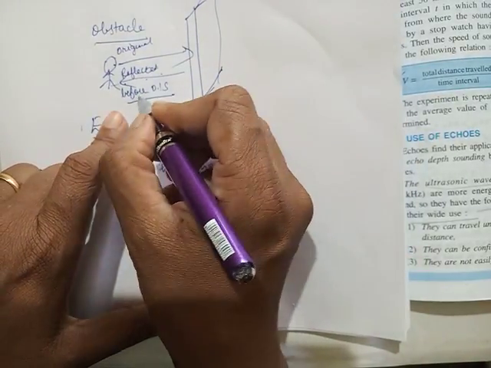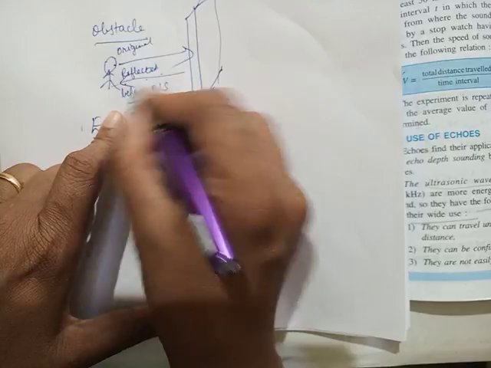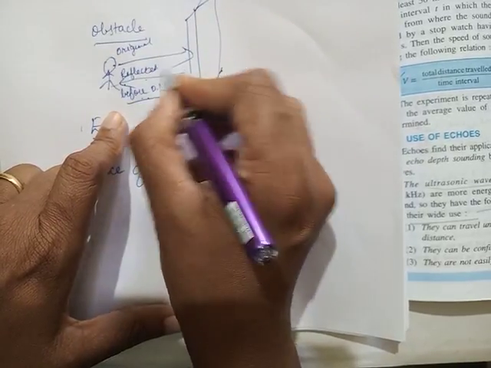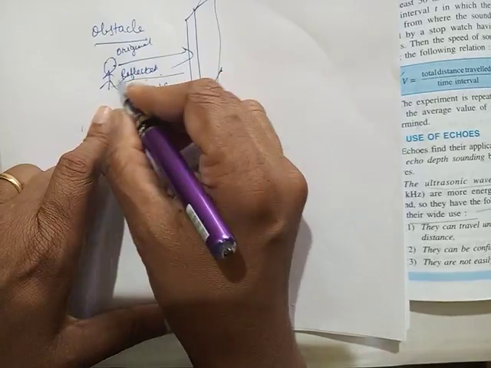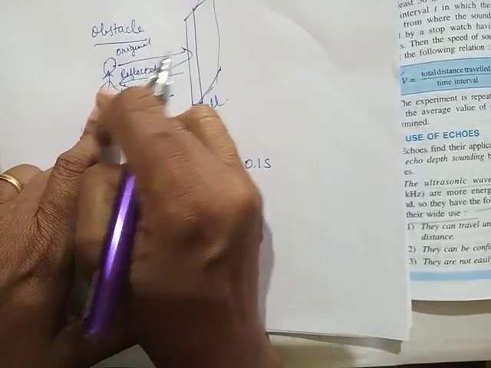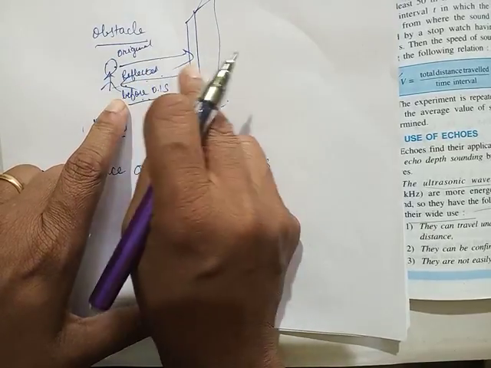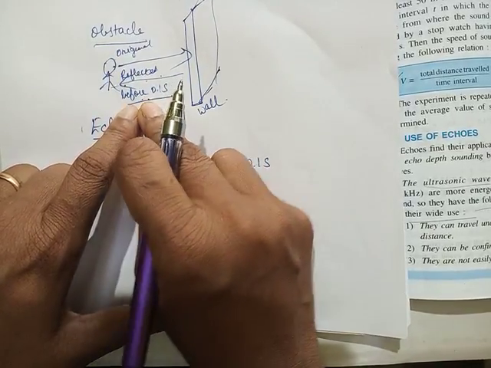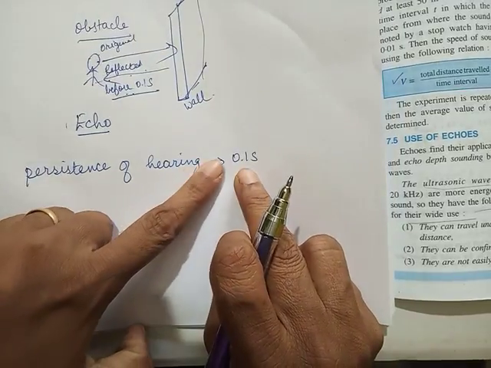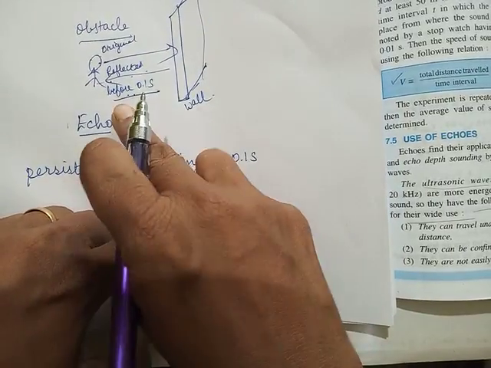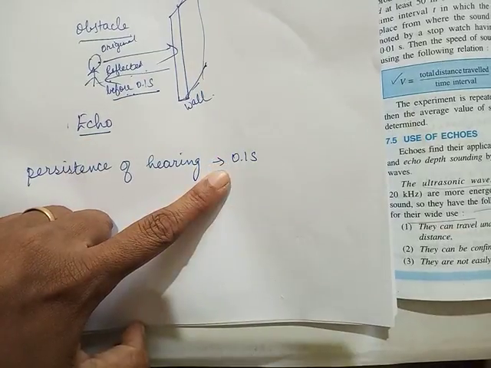Is it clear? If the reflected sound comes before 0.1 seconds, that means in cases where obstacles are close to the object, you don't hear an echo generally, because the reflected sound reaches before 0.1 seconds, and for 0.1 seconds your original sound itself is there in your ears. Same thing happens in a classroom.